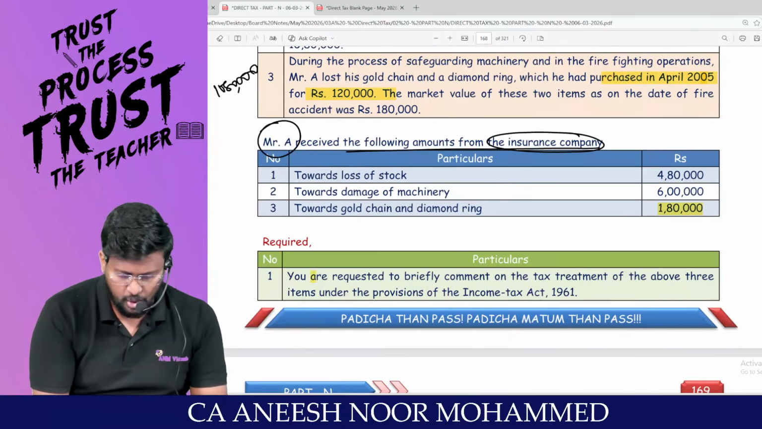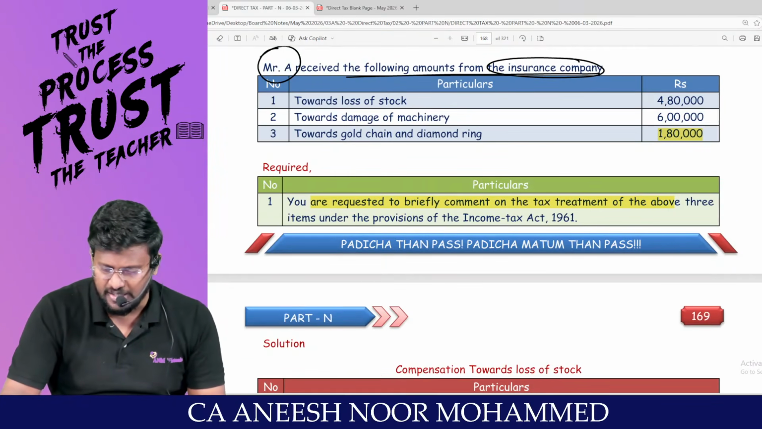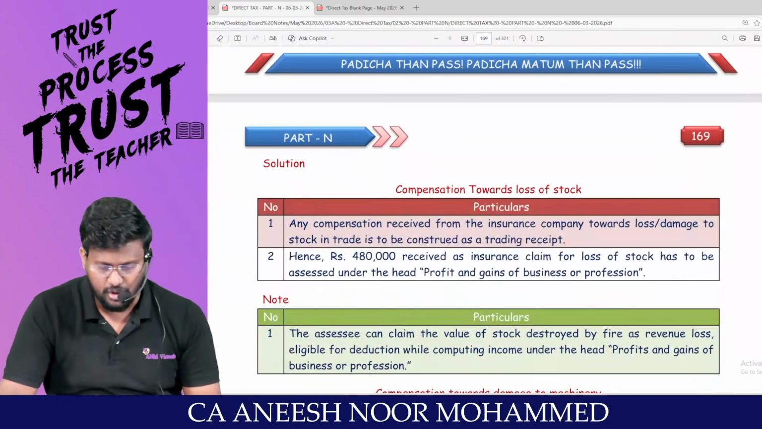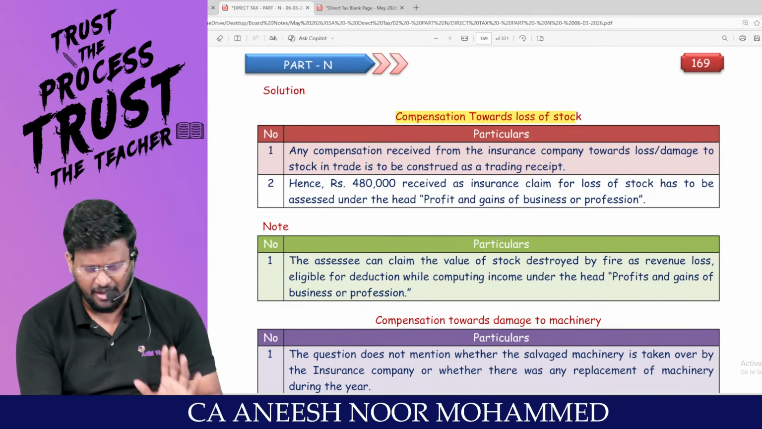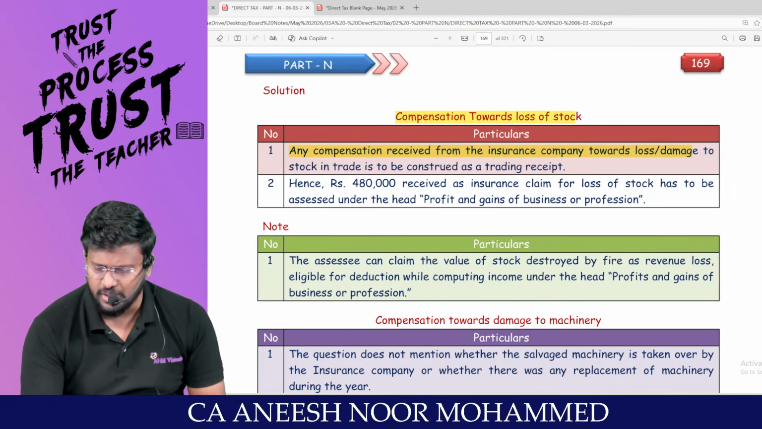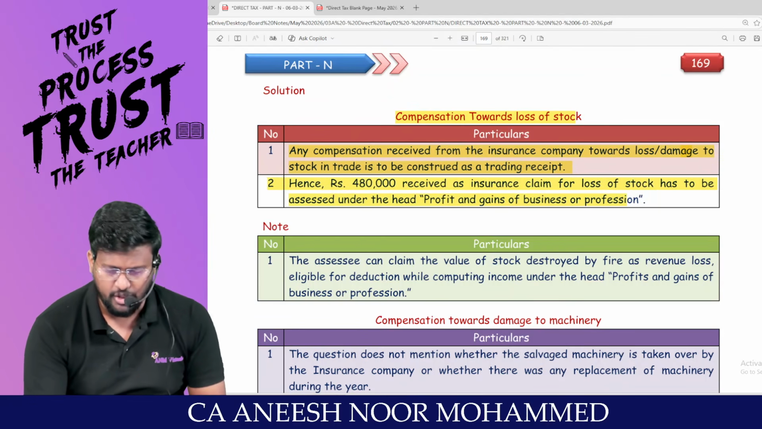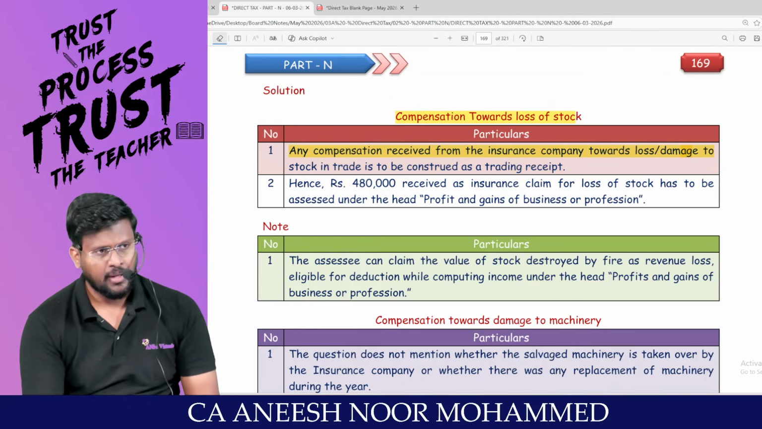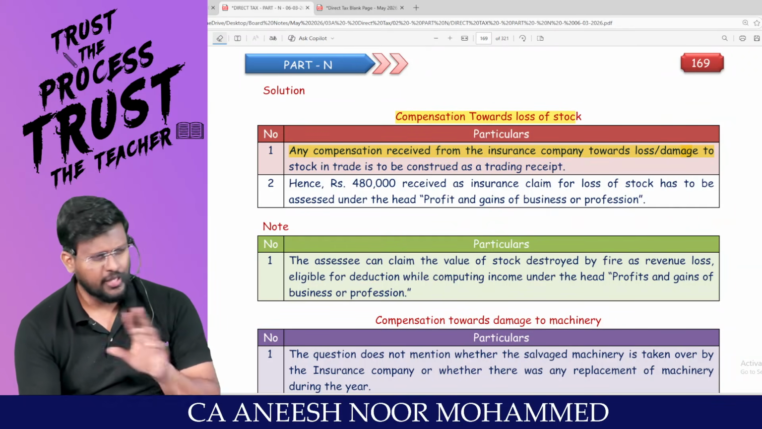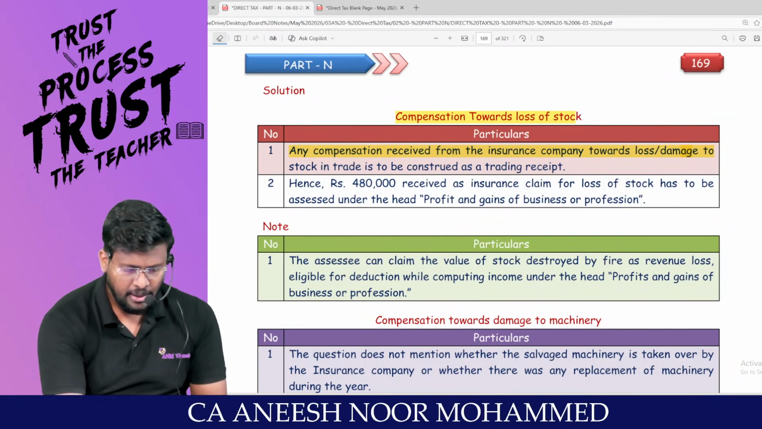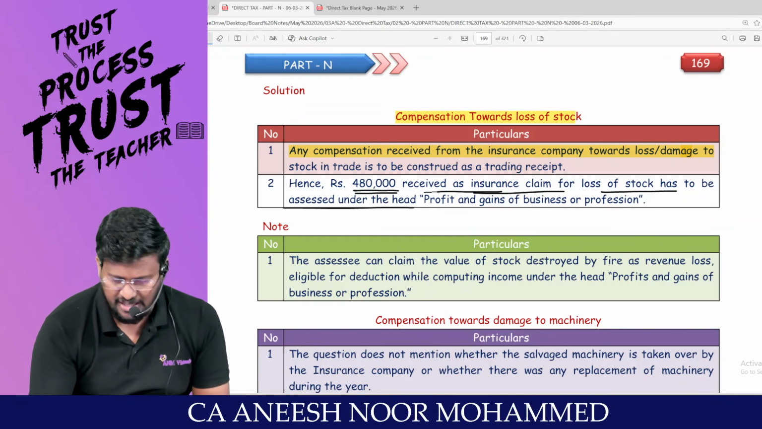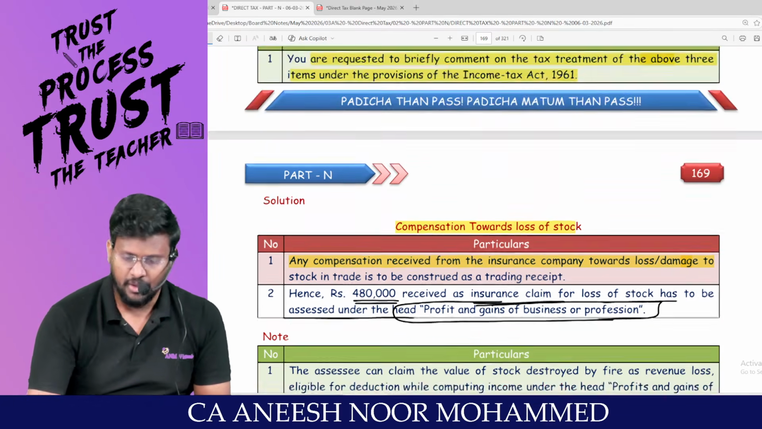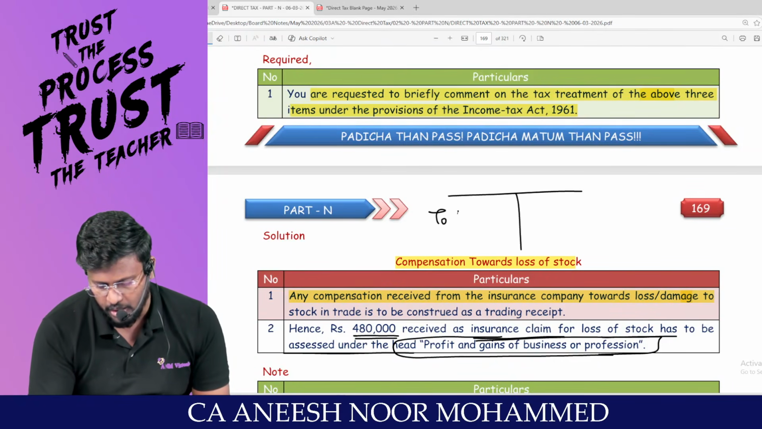You are requested to briefly comment on the tax treatment of the above 3 items under the provisions of the Income Tax Act. First one, stock. Stock has nothing to do with capital gain. Any compensation received from the insurance company towards loss or damage to stock in trade is to be construed as a business receipt. That means the loss should be debited and the insurance compensation should be credited. Hence, 4,80,000 received as insurance claim for loss of stock has to be assessed under the head profits and gains of business or profession, along with the loss of stock.